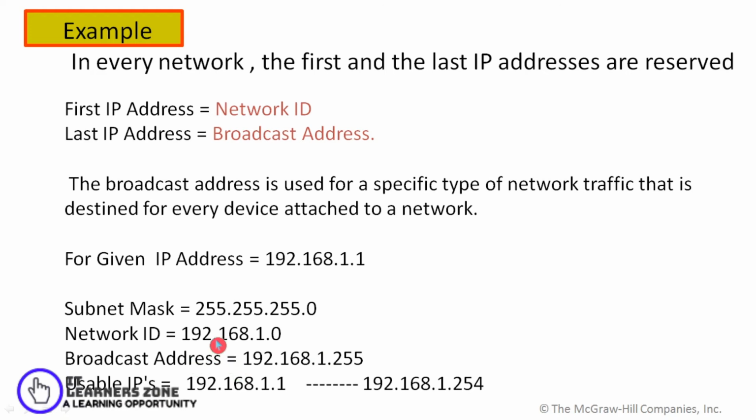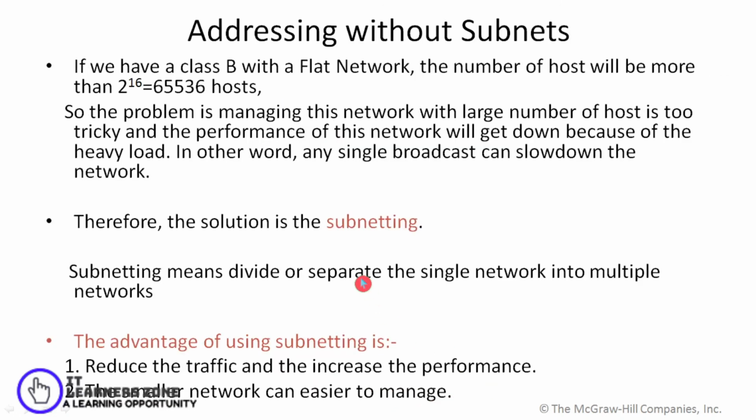So the remaining addresses in between these two, the network ID and the broadcast ID, would be used as usable IPs. So it is 192.168.1.1 and it ranges till 192.168.1.254. So when you talk about such addresses, as I have already told you about